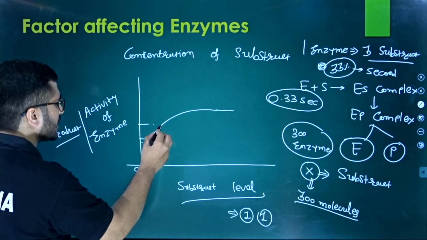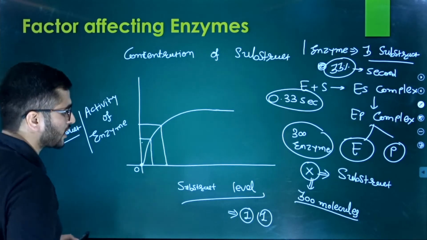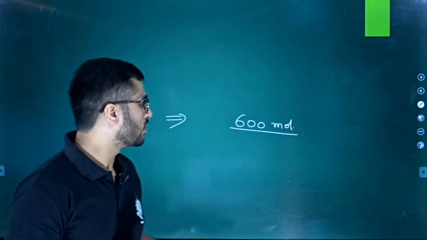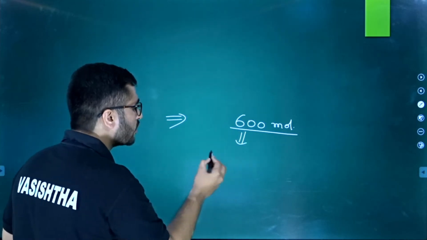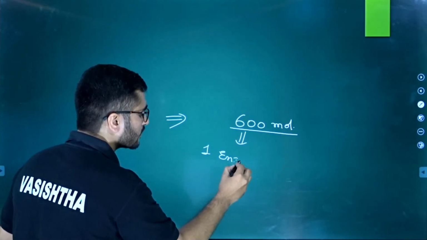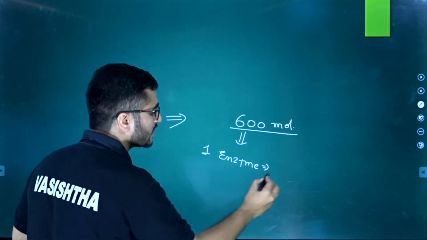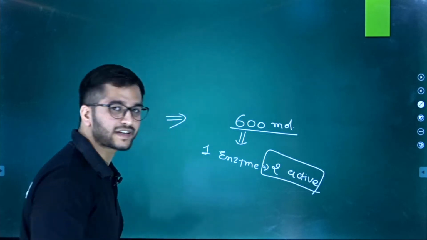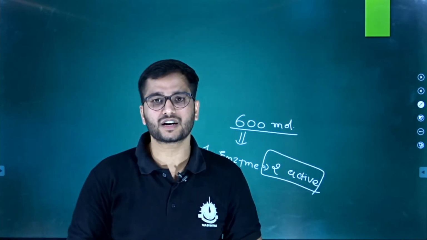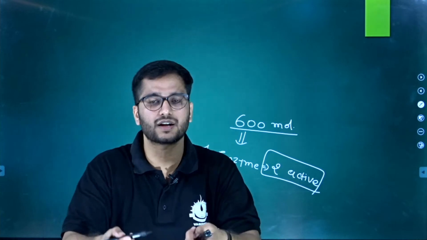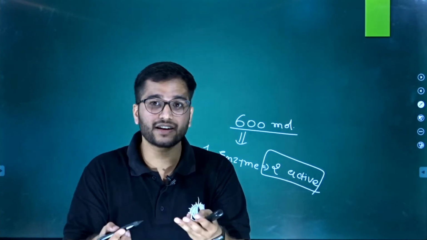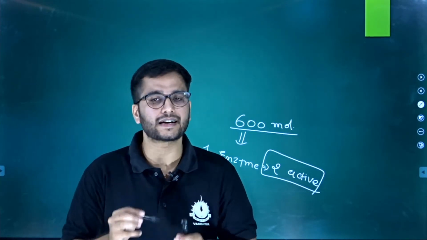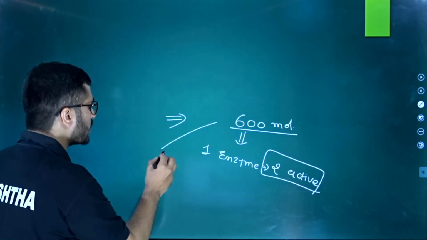After that, if you increase the substrate level to 600 molecules, how many seconds will they take? Now one enzyme fills how many active sites? 2 active sites. One enzyme may fill 2 active sites. So 2 active sites work simultaneously, but they can work with 3 active sites. So no matter that one active site is blank, the work will be done at the same time. So it also takes 1 second.